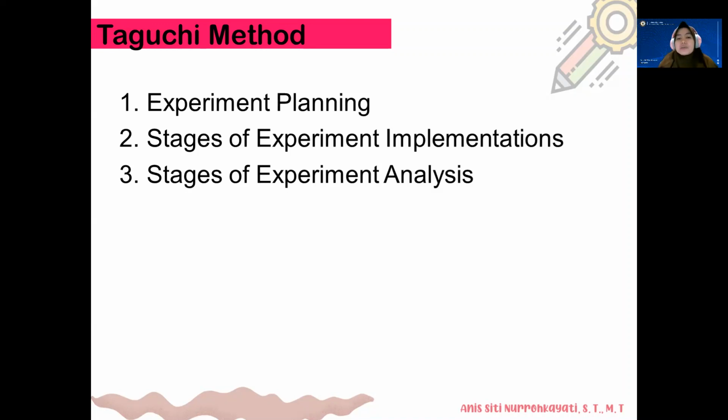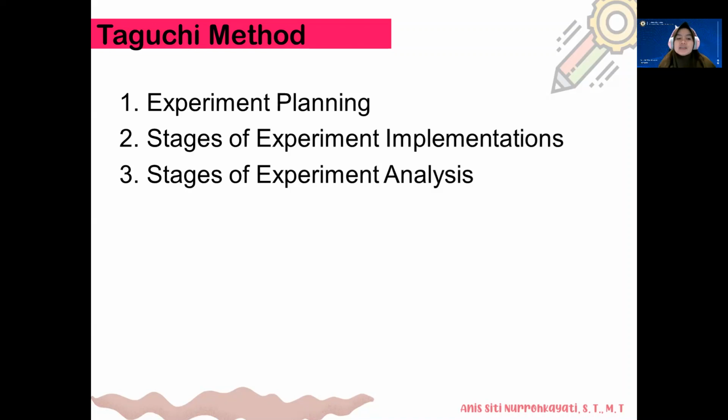The second is experiment implementation. The stage of implementing this experiment is an important stage in collecting test results. If an experiment is implemented according to a well-designed plan, it will make it easier for researchers to conduct analysis and can get more accurate results.